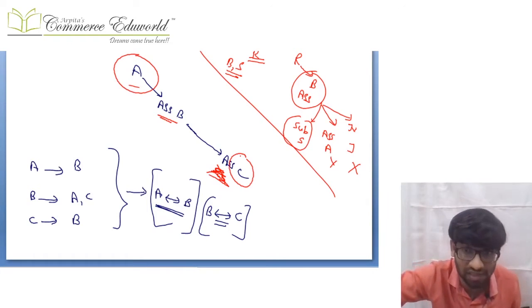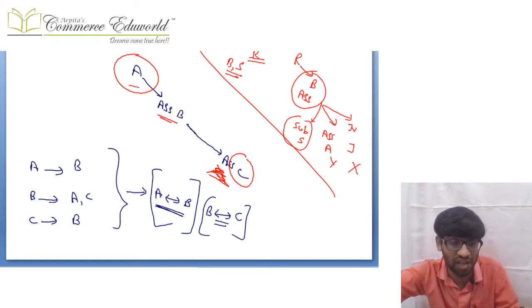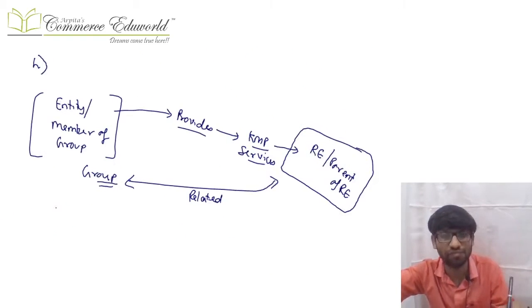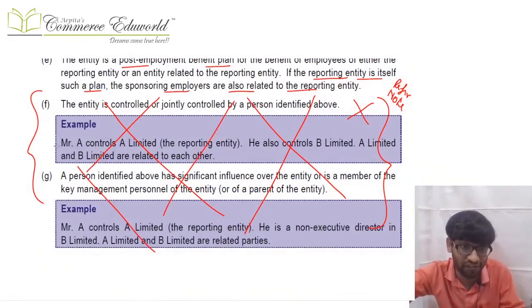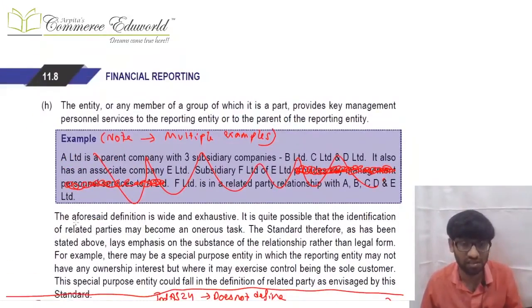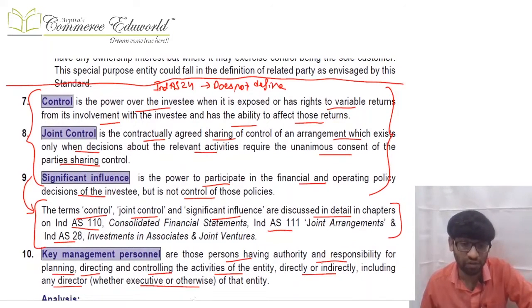Okay, this was a good example. Accordingly, there were module examples also which you can consider and try to evaluate on your own, whether you are able to get the correct answers of related parties or not. Okay, then the next point: in this discussion, F and G were discussed. Then next I discuss certain definitions related to F and G.